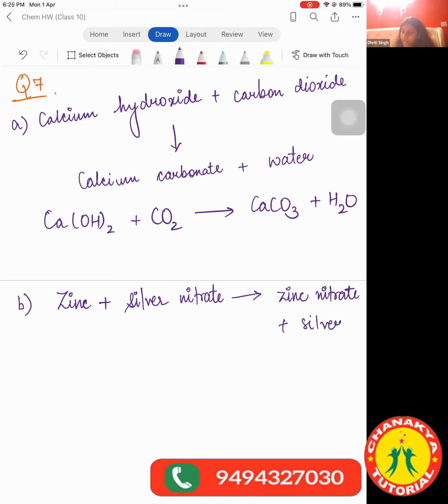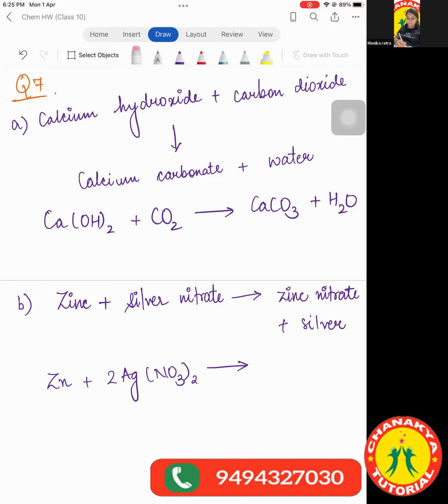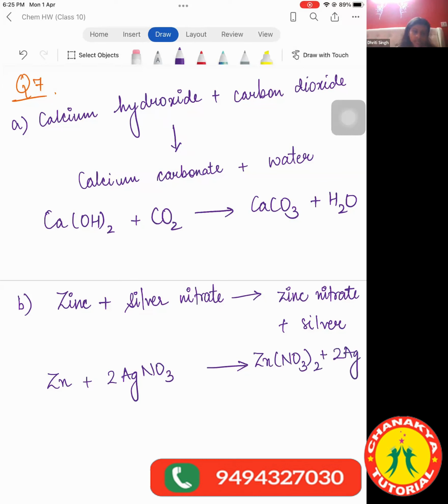Ma'am, Zn plus 2AgNO3 gives Zn(NO3)2 plus 2Ag. That's correct. Very good.